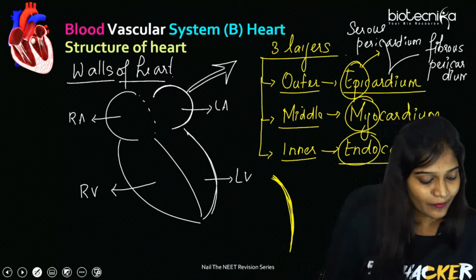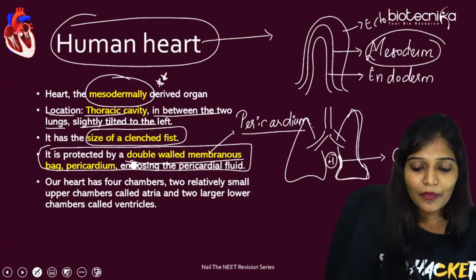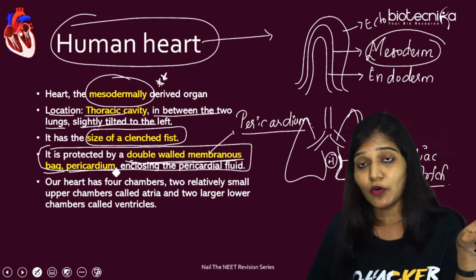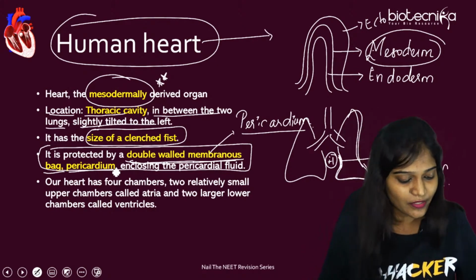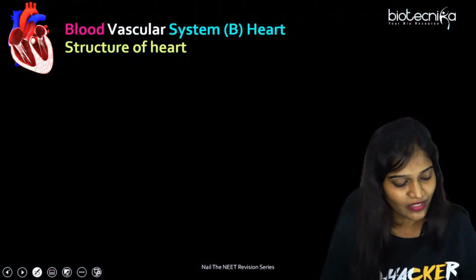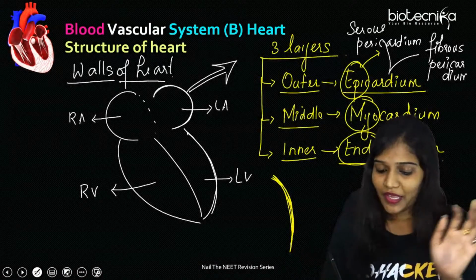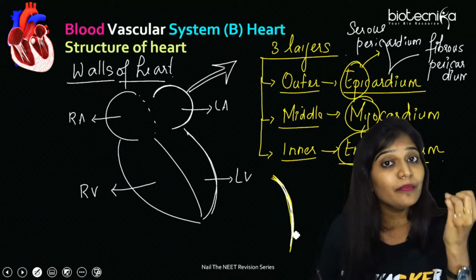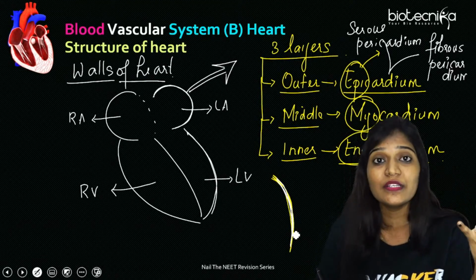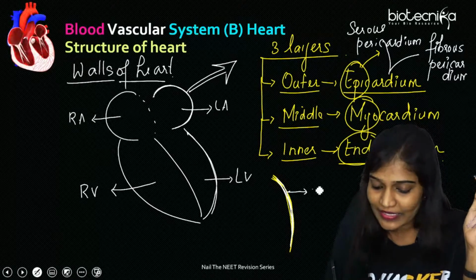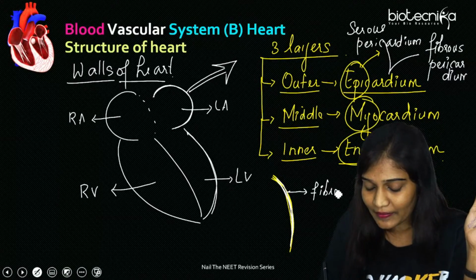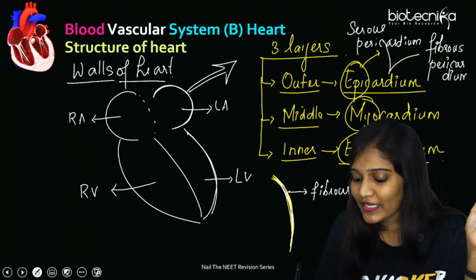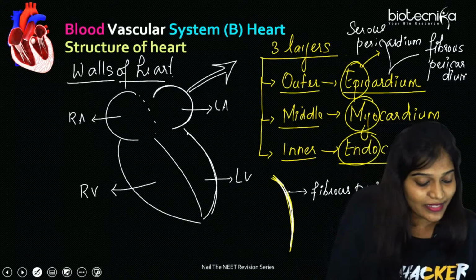Now let's see the slide. Okay, double walled membranous bag, the pericardium, because they have the serous pericardium and also this fibrous pericardium. You can see it over here. This is the outermost one, because the heart is very fibrous in nature. If they are fibrous in nature, then only can they protect themselves from any kind of shock. So we will write this is the fibrous pericardium. And the next one is the serous pericardium. This too makes the epicardium.